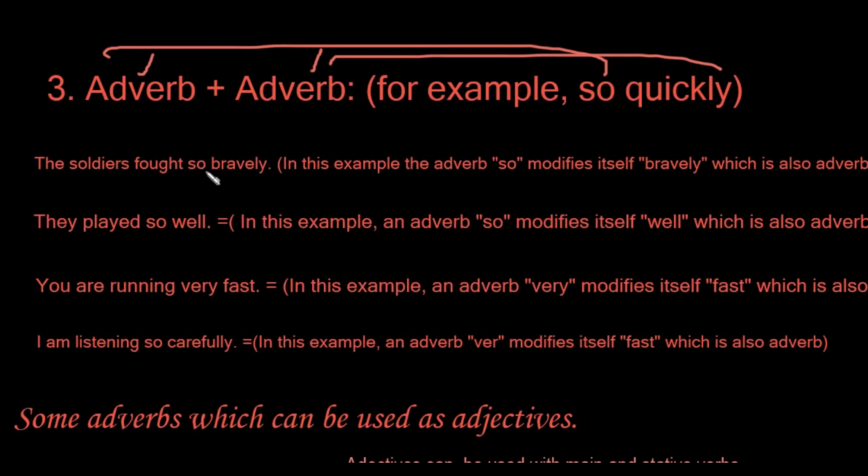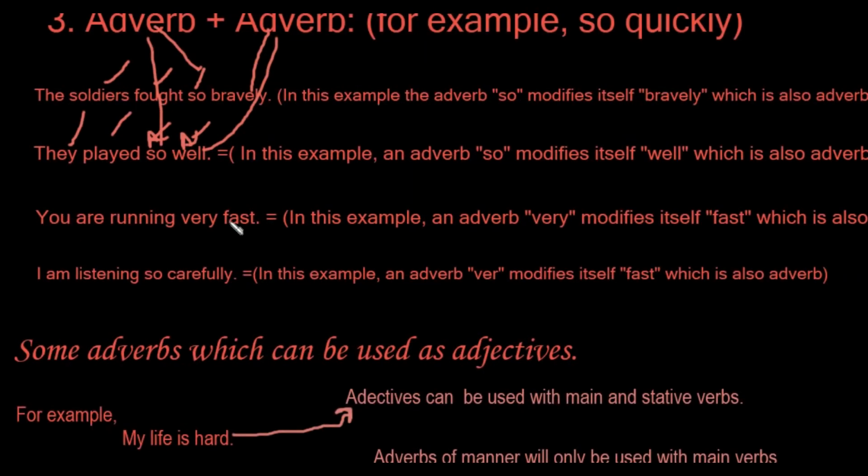The soldiers is a subject, fought is a main verb, and so is an adverb, and bravely also is an adverb. So the adverb of degree will be used before any other adverb to define it. "They played so well". They is the subject, played is a main verb, so is an adverb, and well is an adverb as well. So adverb and adverb.